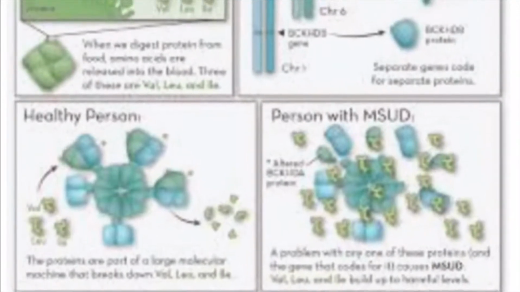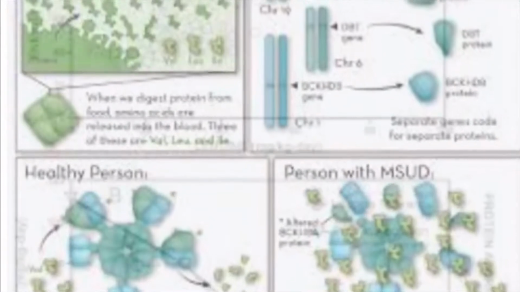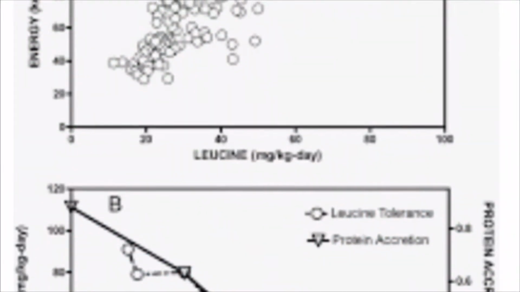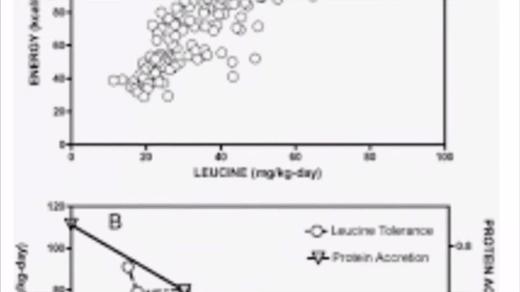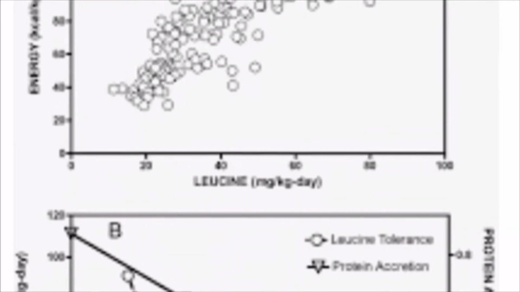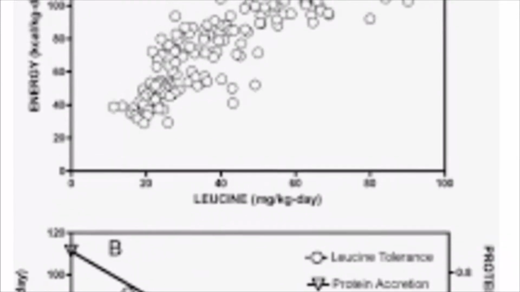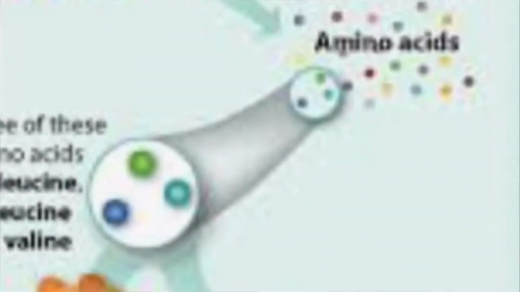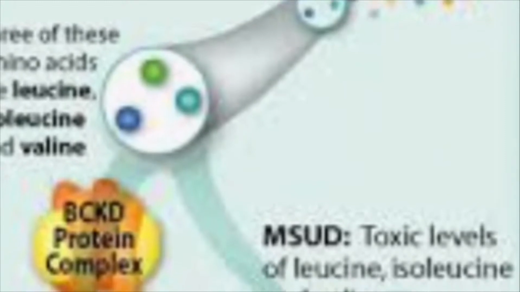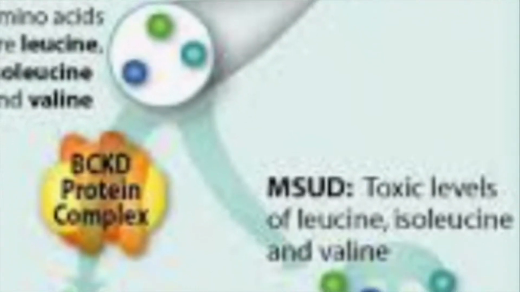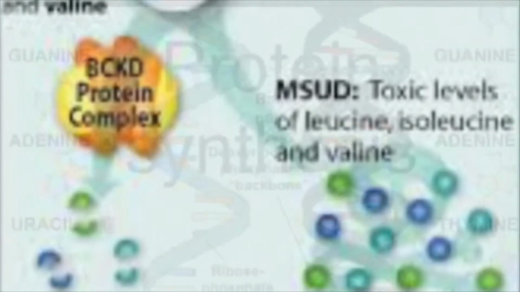MSUD is a genetic disease caused by a mutation of an individual's DNA. This portion of DNA codes for the production of a protein called branched-chain alpha-keto acid dehydrogenase complex lipoamide acyltransferase. This protein is responsible for breaking down leucine, isoleucine, and valine, the 3 amino acids. When the protein is unable to perform its job, it cannot break down the amino acids, and this causes a buildup of them in the blood. To gain a better understanding of how this happens, let's first look at how proteins are made.